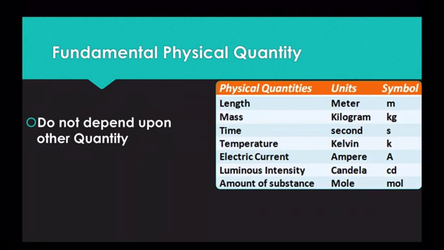Now, physical quantities are of two types: fundamental physical quantities and derived physical quantities. Fundamental physical quantities are those quantities which are not dependent on any other quantity. They exist singly, they exist independently, like length, unit is meter; mass, unit is kilogram; time, unit is second; temperature, unit is Kelvin. So they singly exist. They don't need other units to be combined while expressing them, right?